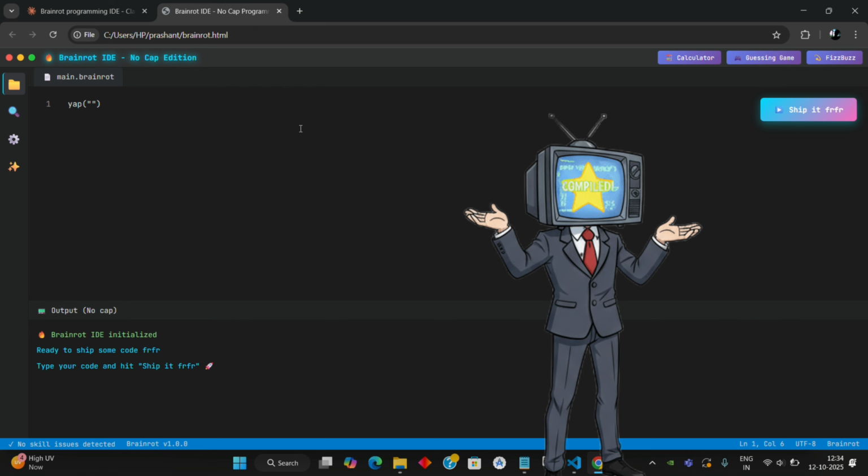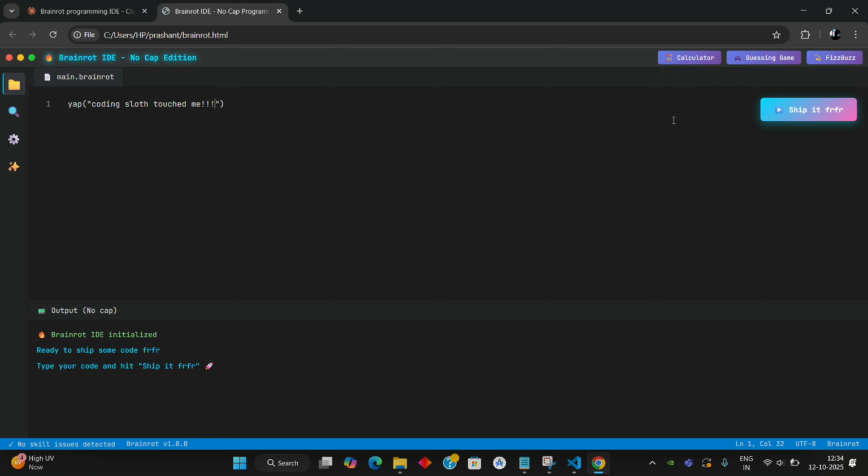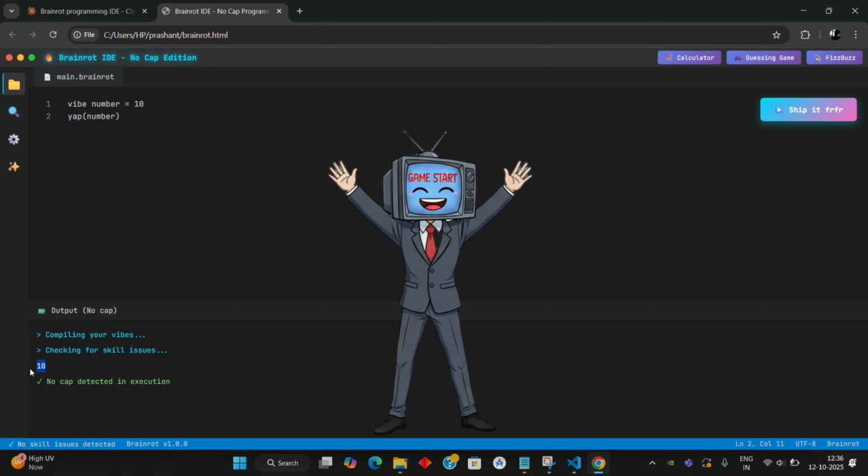Alright, so first thing, printing on console. I wrote, yap, coding sloth touched me. Hit run, and it worked. The console just screamed it right back at me. No errors, no warnings, just pure emotional damage in text form. Then I tried variables. Vibe number equals 10. Yap, number. And it printed 10. I actually gasped. Not because it worked, but because my code didn't insult me this time.